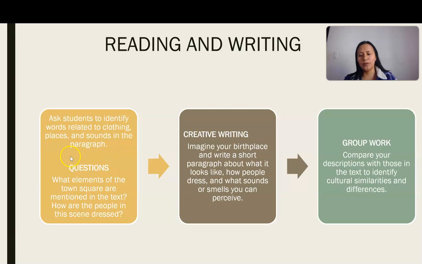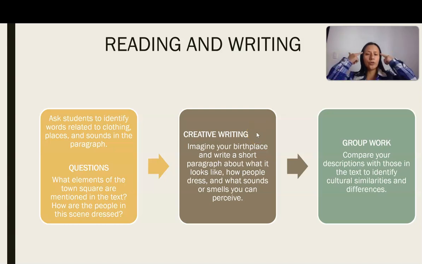And the next question is going to ask what elements of the town square are mentioned in the text, and also how the people in this scene are dressed. After this, the students are going to read the whole fragment, and at the end they're going to do a creative writing.